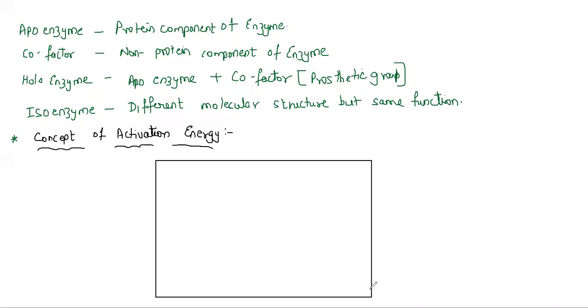So for that, let us draw one graph to understand this activation energy. On the x-axis, let us take rate of reaction. On the y-axis, we will take potential energy.